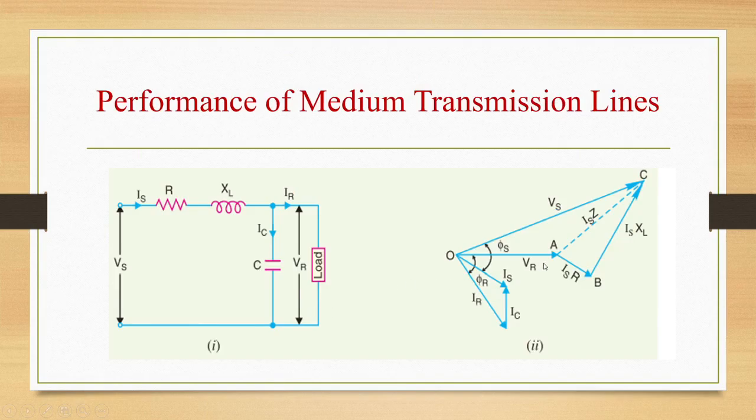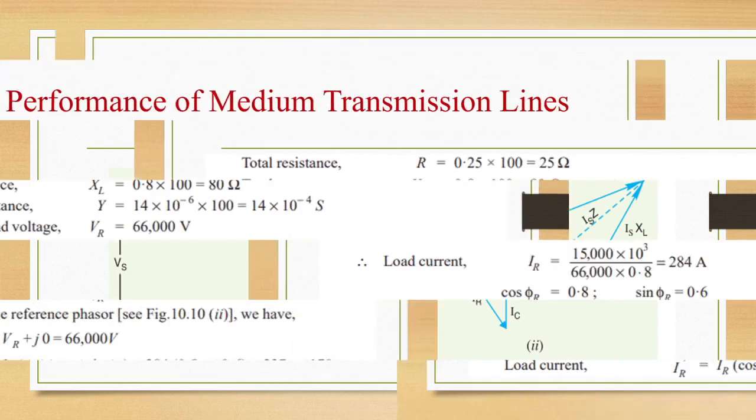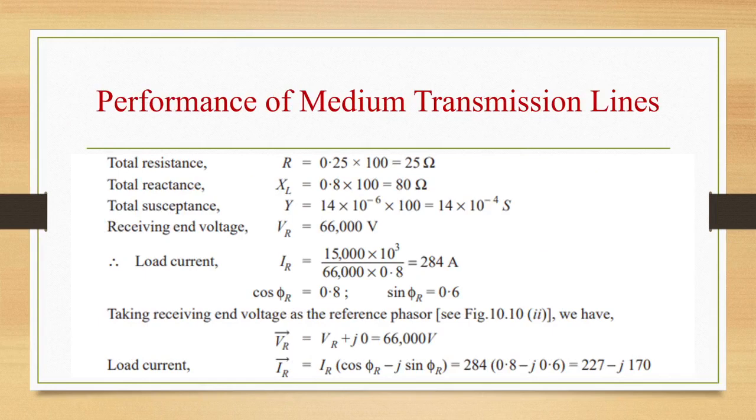here we can see that we are taking VR, receiving end voltage, as the reference. So VR is equal to VR plus J0. So IR is equal to IR into cos phi R minus J sin phi R. That is 284 into 0.8 minus J 0.6, 227 minus J170. This is the value of load current IR. Voltage VR is nothing but VR plus J0, that is 66,000 volts.